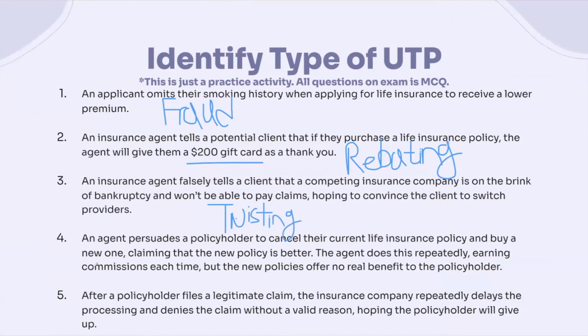Number 4, an agent persuades a policyholder to cancel the current life insurance policy and buy a new one, claiming that the new policy is better. The agent does this repeatedly, earning commissions each time, but the new policies offer no real benefit. So this is another example of twisting and churning.